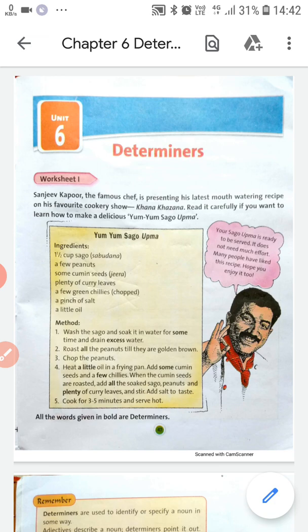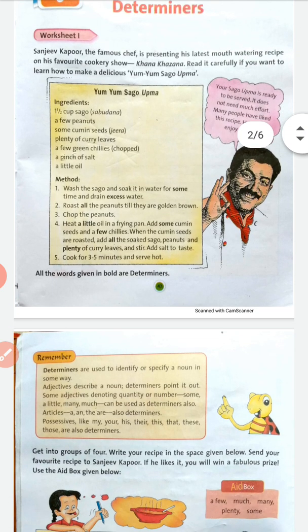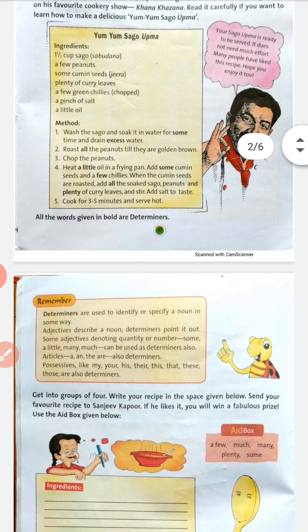So much is always used with uncountable nouns, whereas many is a determiner, basically a quantifier, which is always used with countable nouns.